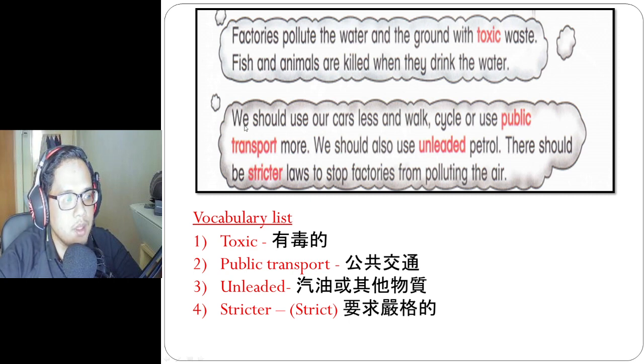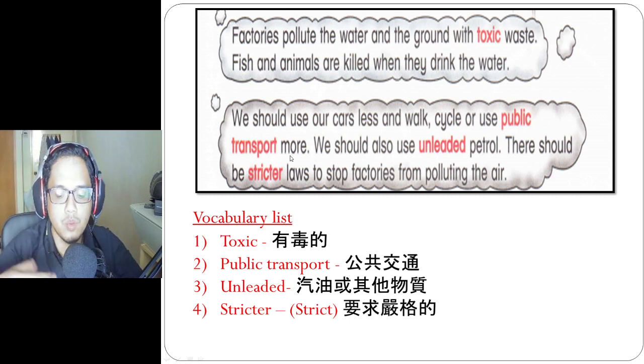All right, next one. We should use our cars less and walk, cycle, or use public transport more.